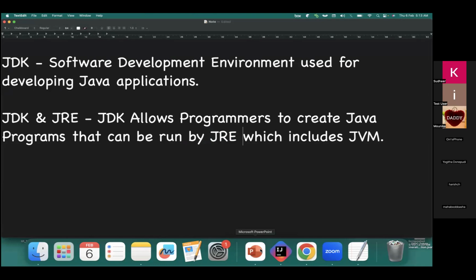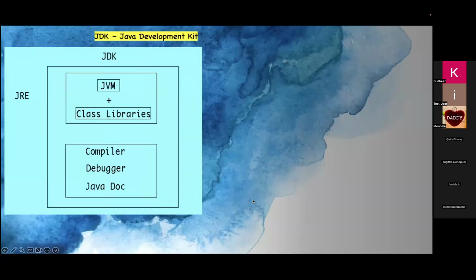Again, class libraries. What are the class libraries? Class libraries will provide some kind of support from the backend. When we did compilation yesterday, we saw that with the help of javac, which is a compiler, we compiled a program. It generated a dot class file which contains bytecode instructions. From that, we ran that particular program and it gave the output. So these libraries will provide from the package.